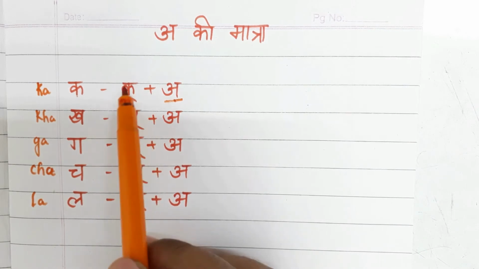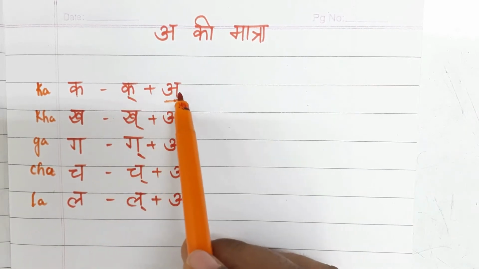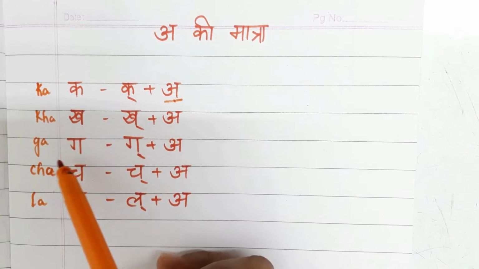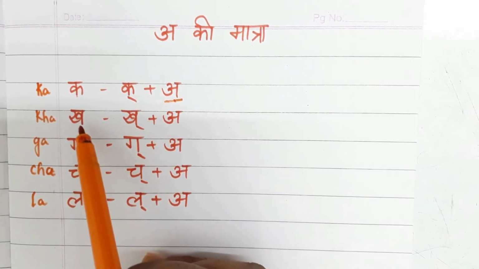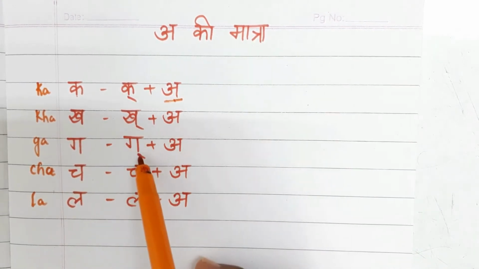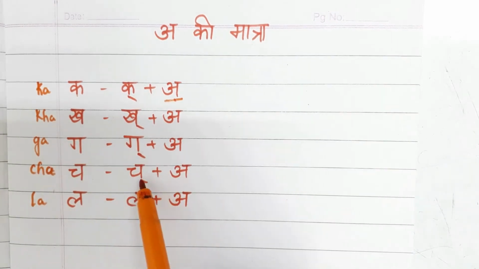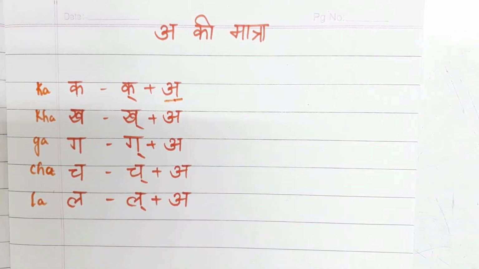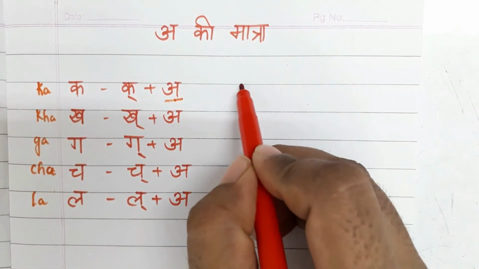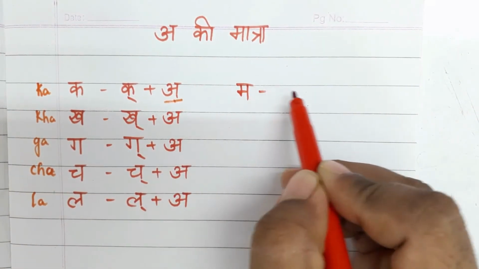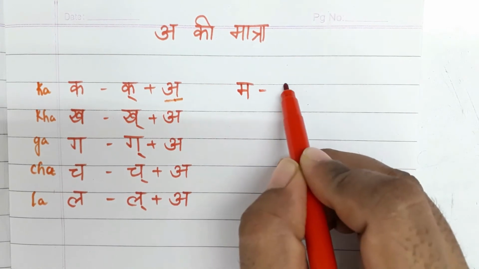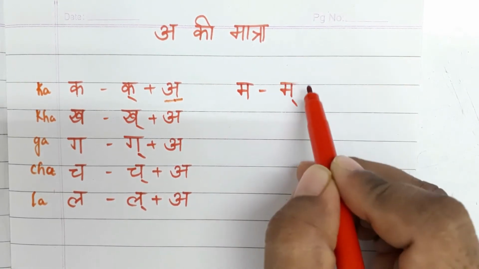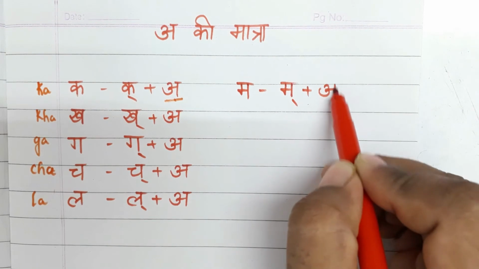The sound will be half. K plus a, we will blend k a ka, isn't it? K a ka, g a ga, ch a cha, l a la. The same happens if we take any other letter. Suppose we take ma, okay? If somebody tells you how to break this, we will say m plus a is ma.